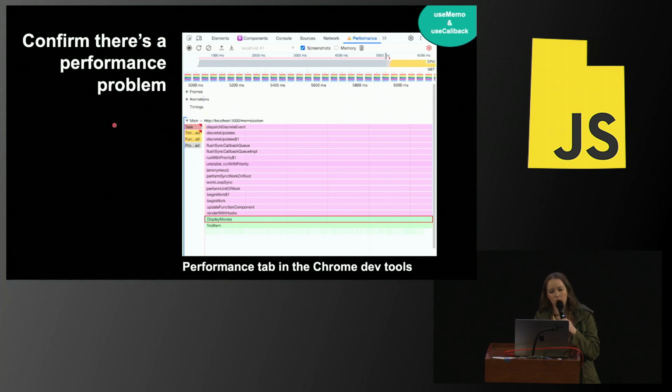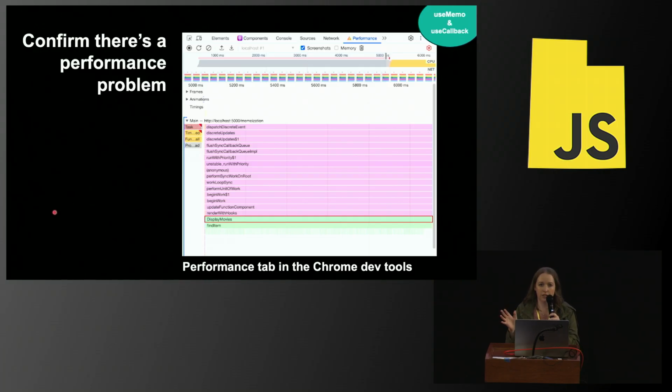So useMemo and its cousin memo always come with a cost. You wouldn't just throw that in just because you want your code to be performant. I feel like as developers, when we hear the word performance, our ears perk up because we want to be good little developers with performant code. But sometimes we might throw useMemo in unnecessarily, and so we want to confirm that this is a problem before we just put it in there.